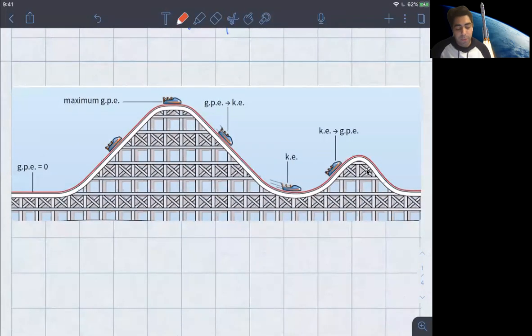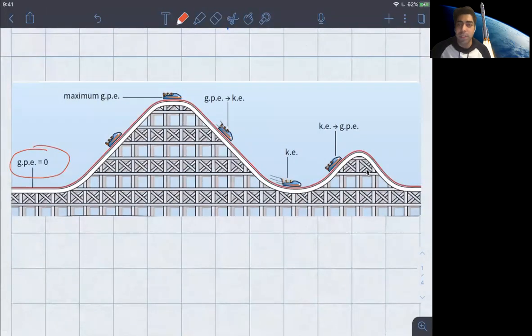At this point, it has no gravitational potential energy because it's at its lowest position. Now you see, this is exactly what it's talking about. This point level right here, it's hard to see, is not necessarily the physical ground that we have around us. But since it's the lowest level, we will say that this is our reference level, therefore the height is 0. And so the gravitational potential energy there is also 0.